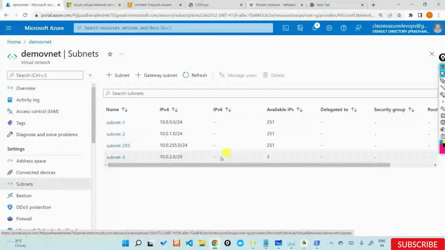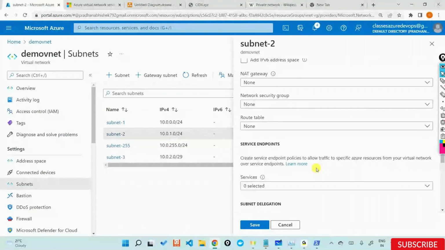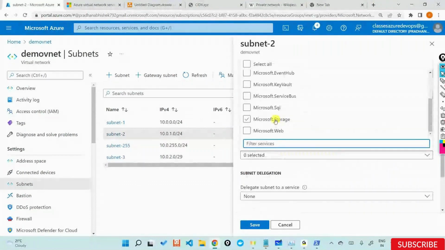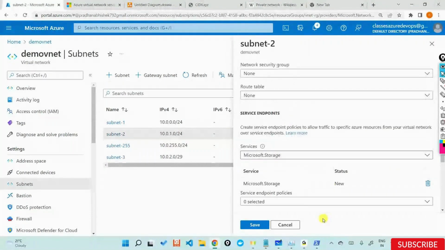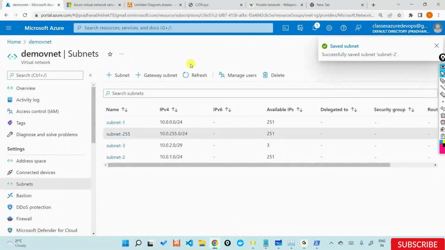And if you go inside the subnet, there's something called Services, inside which I enable a service endpoint for a storage account. Meaning, whenever you talk to a storage account, don't use the internet, rather use the Microsoft backbone, is what I'm now telling my traffic. And this is what a service endpoint really means.